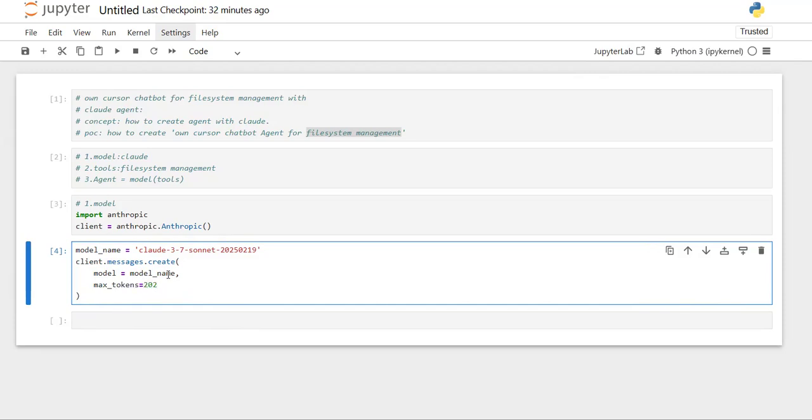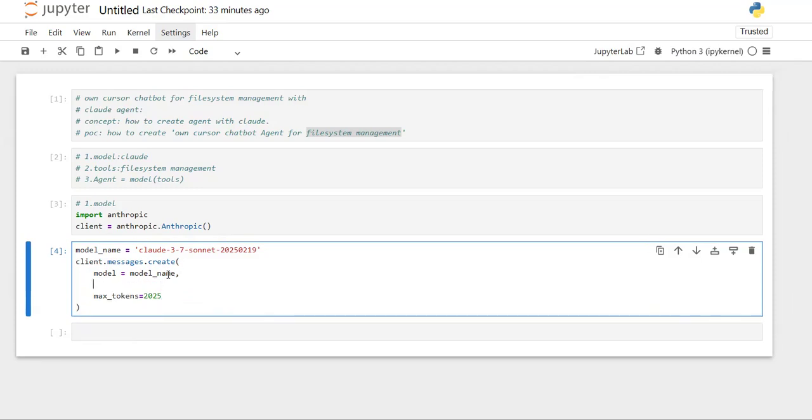For now, let's say 2025. You can put this as you wish based on the max context window of the model that you are going to use. And you need to provide your messages, which is nothing but the prompt that you want to pass.